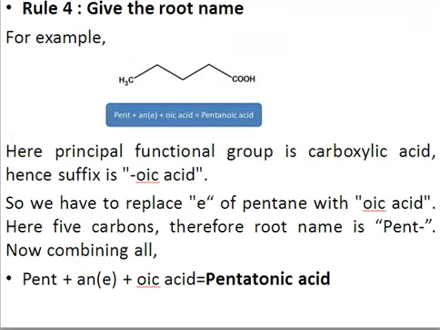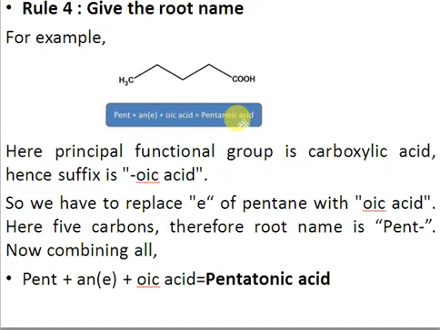For example, we have to consider the root name for this structure, right? So just count the number of carbons. The number of carbons in this structure is 5, right? So for 5, we use the root name of pent. All carbons are single bonds, so it would actually be pentane, but we have a carboxylic acid here as a functional group, which is the principal functional group. So we'll remove the E of alkane and add oic acid as a suffix. So the name will become pentanoic acid, right? The name will be pentanoic acid.